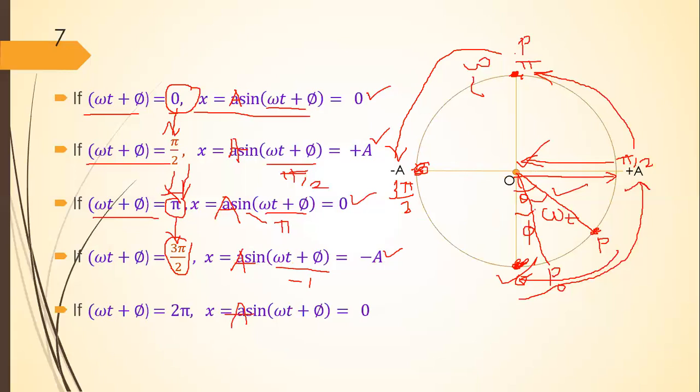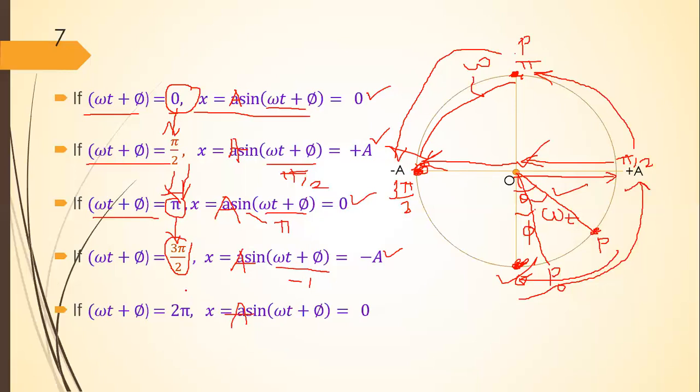It will be at negative extreme position, at minus A. Means when phase changes from pi to 3 pi by 2, this particle performing SHM moves from mean position to negative extreme position.